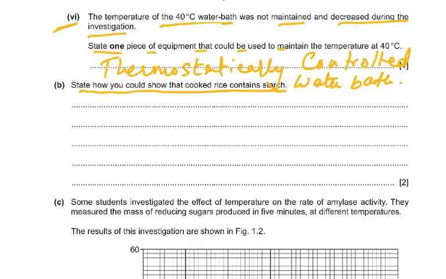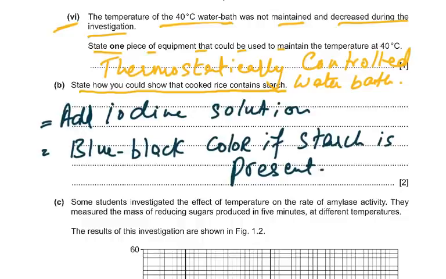How would you say, what do you do? How do you prove something has starch? What do you do if I say, okay, potatoes contain starch? So you take a bit of the potato, crush it up, add iodine solution, and if it turns blue black, well, it's got starch in it. I say to check a piece of apple for starch. Do apples have starch in it? Well, you just crush a piece of the apple and add iodine solution, and it will become blue black, and that means starch is present. So add iodine solution, blue black color if starch is present.